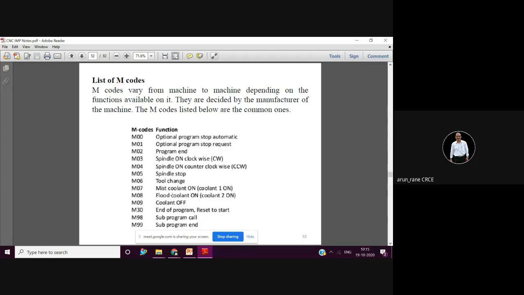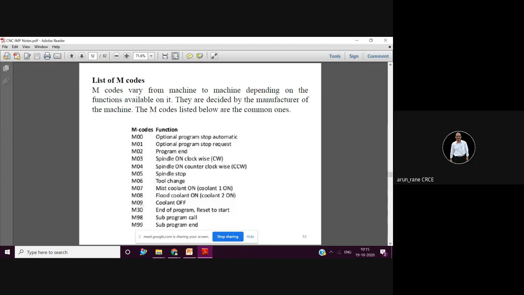So if you use the flood coolant, then you will get lumps, big globules, which is dangerous. So that time you use a mist. Mist is nothing but a spray, like a perfume spray or a jet of air plus kerosene or air plus oil. There is a separate tank for the mist coolant and a separate tank for the flood coolant. So if you say M07, then the pump mounted on the mist coolant tank will be activated and the mist will come.